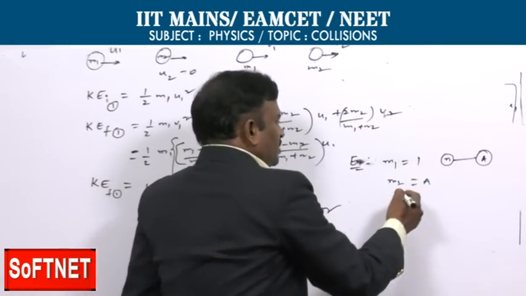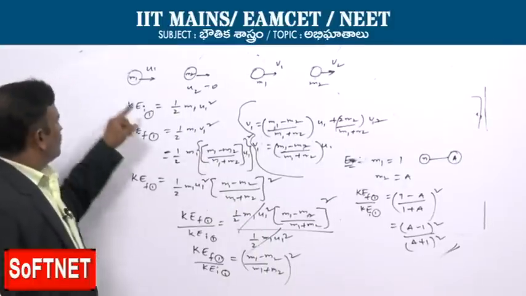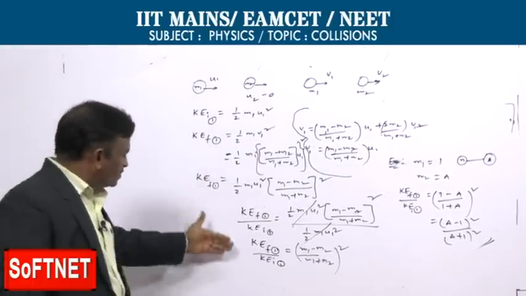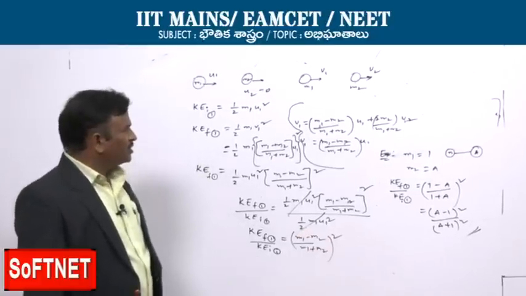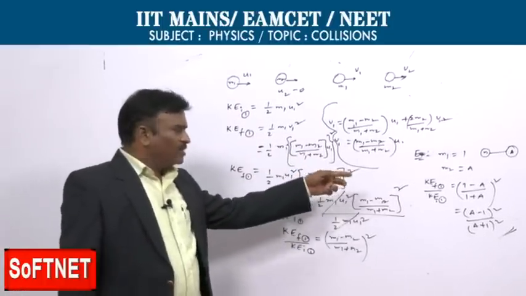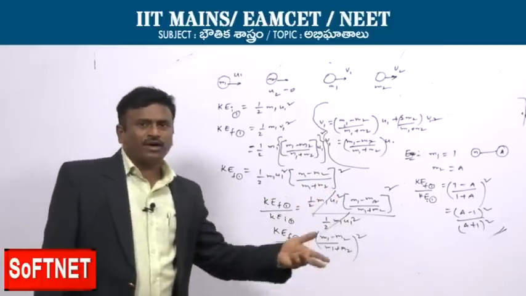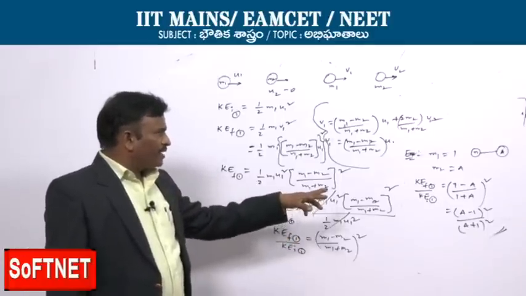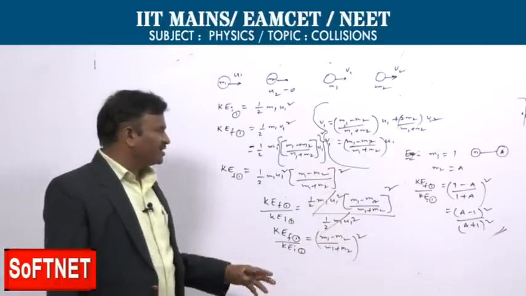Then after the collision, how much fraction of the kinetic energy is retained by the neutron? Here, the fraction of kinetic energy retained in the first body is m1 minus m2 by m1 plus m2 whole square, as we got. Based on this we can obtain an expression and numerical problems. Like a one unit particle moving and hitting another particle of mass A units, for example one neutron hitting a nucleus of mass number A, what is the fraction of kinetic energy retained in the neutron?